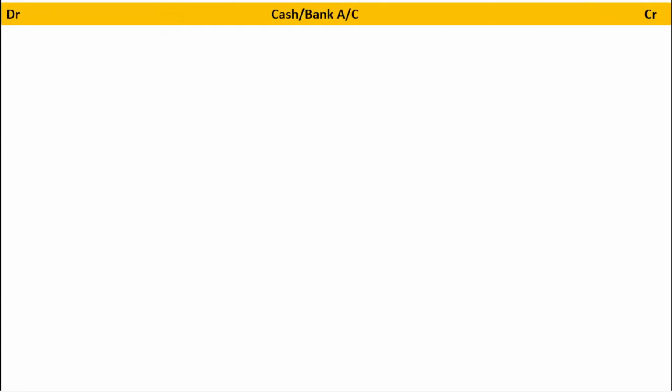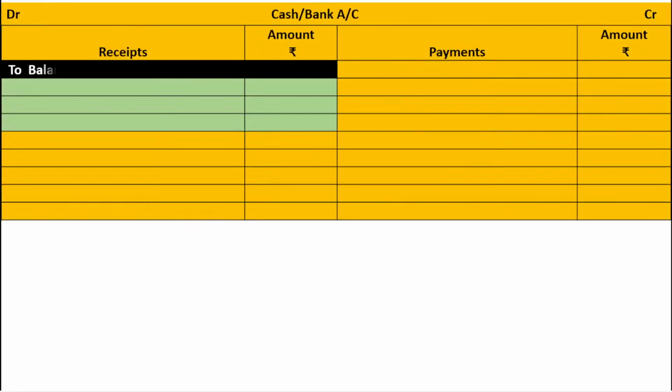Next move on to the cash/bank account. To balance brought down, that is from the question's old balance sheet. So when the new partner brings the cash for goodwill, what is the entry? Cash/bank account debit to premium for goodwill account. It is as per step number 1, rupees 15,000.